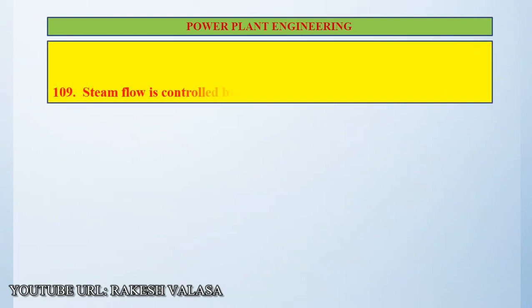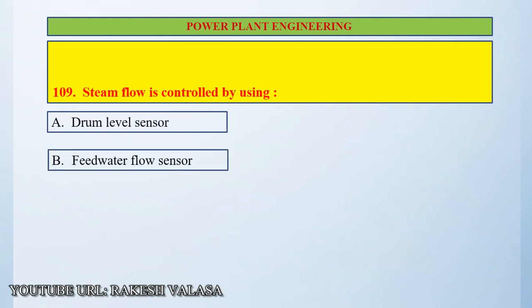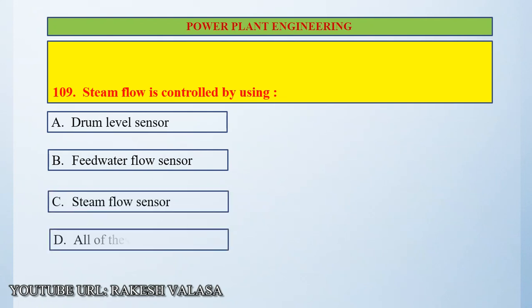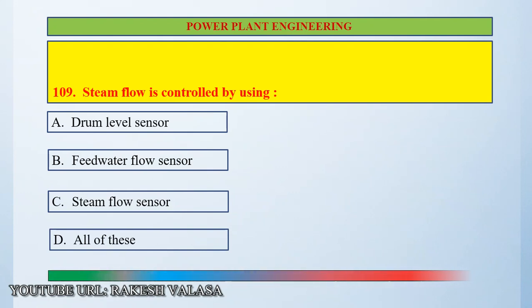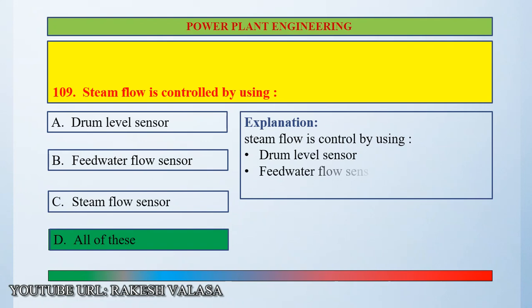Question number 109. Steam flow is controlled by using option A, drum level sensor. Option B, feed water flow sensor. Option C, steam flow sensor. Option D, all of these. The correct answer is all of these. Explanation. Steam flow is controlled by using drum level sensor, feed water flow sensor, steam flow sensor. So the correct answer is all of these.